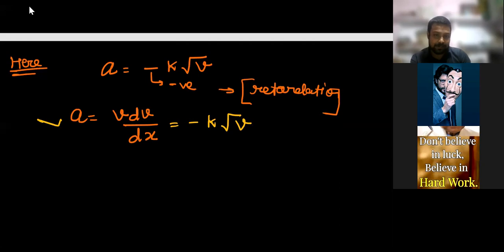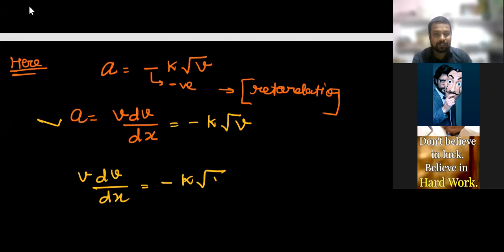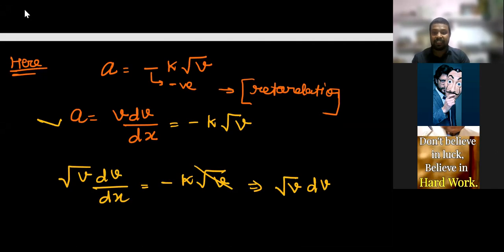So v dv over dx is equal to minus k square root of v. Square root of v cancels out, and here it becomes square root of v dv is equal to minus k dx.